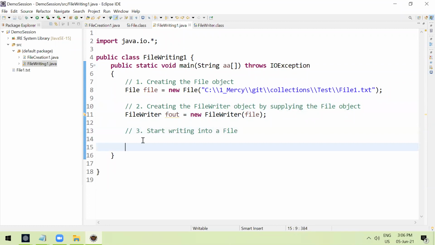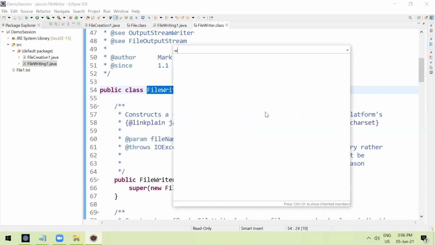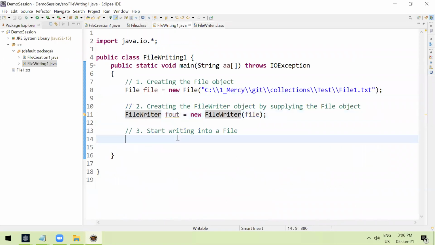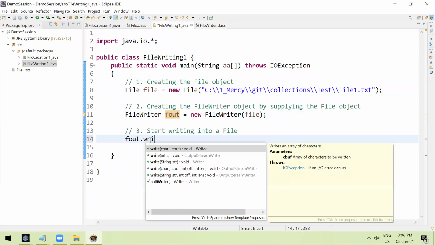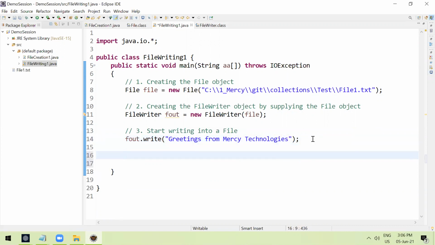How I can do that? Simple. If you observe inside file writer, there is a method called the write method. Okay, let's use that. I will show you. This reference fout dot write, right? Whatever you want to write, just keep it in this one in double quotes. Greetings from Mercy Technologies, right? I'm going to write like this. Once you write it, what you do?